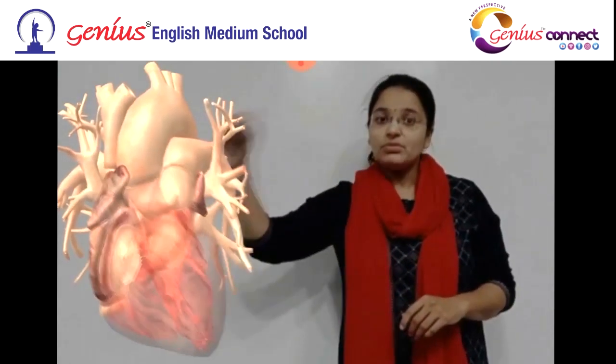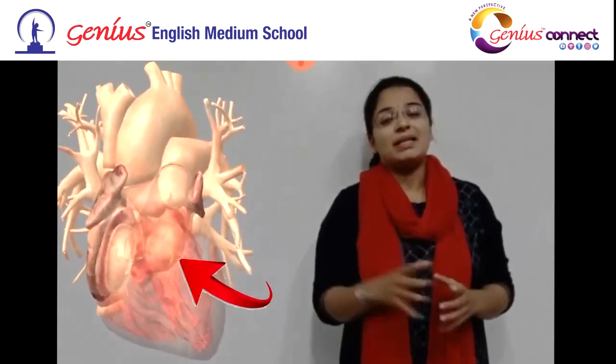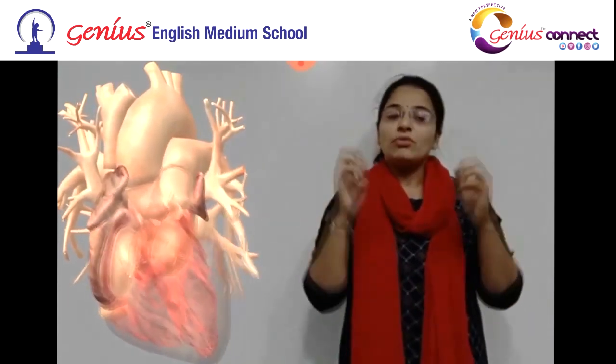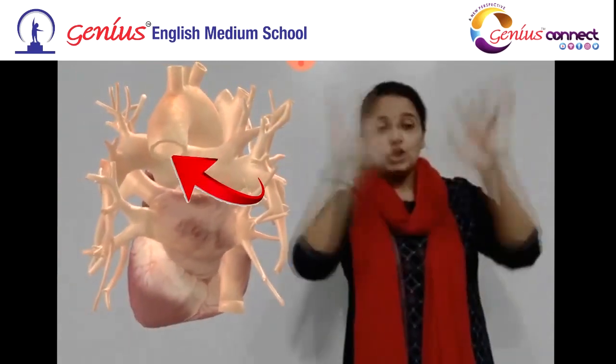It will come inside the portion of heart which is called the left atrium. From the left atrium the blood will enter into the left ventricle by opening of a valve called the bicuspid valve. From the left ventricle the blood is transferred into the entire body with the vessel called aorta, which we can see if we rotate the structure of heart. On the back portion of the heart we are able to see the aorta which is taking blood to the entire body. Aorta is a major vessel.